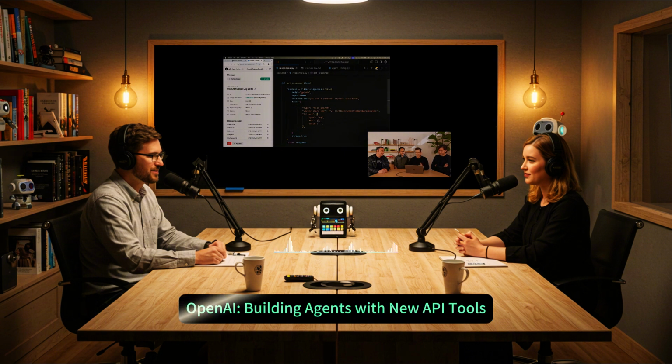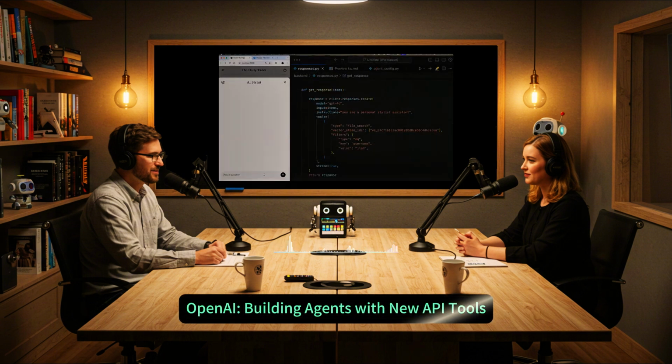So it sounds like the Agents SDK is the key to unlocking the power of these multi-agent systems. Exactly. But what can developers actually do with it? I mean, is it super complicated to use? That's one of the coolest things about the Agents SDK. It's incredibly flexible. You can keep things simple if you're just building a basic agent, but it also scales to handle much more complex multi-agent applications.